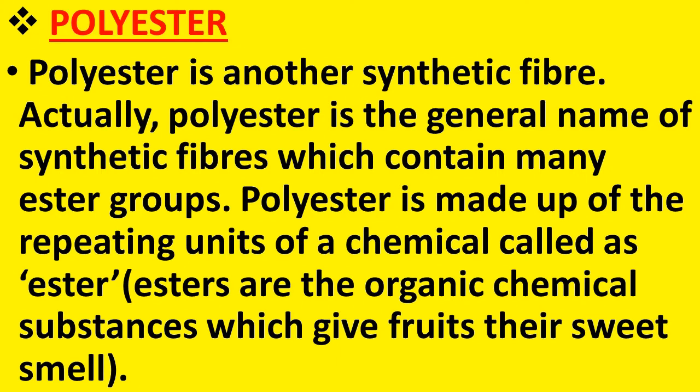Actually, nylon is the first fully synthetic fiber formed. Polyester is the general name of synthetic fibers which contain many ester groups. There are two words in the word polyester, and together we call it polyester. Polyester is made up of the repeating units of a chemical called ester. Poly means many, so polyester means it is made up of repeating units of a chemical called ester.